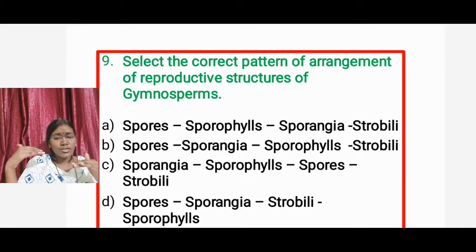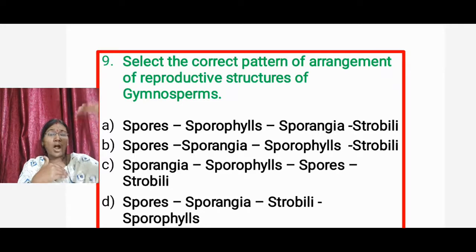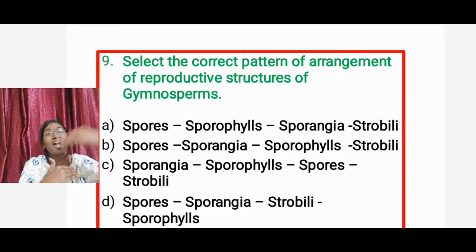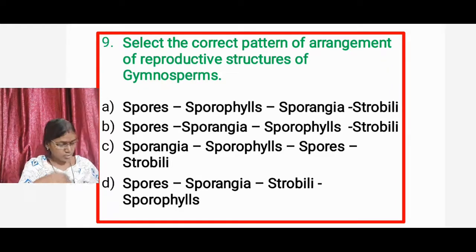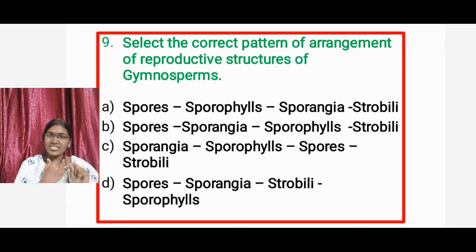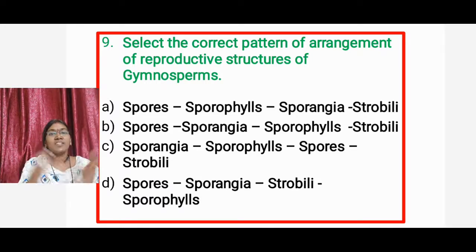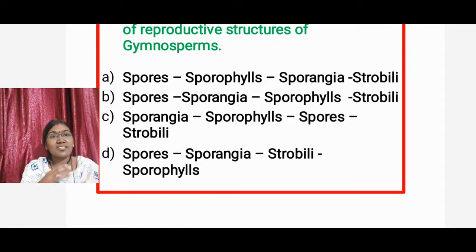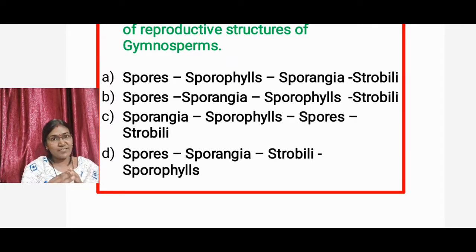The answer is arranged from the inner side to the outer side. Which part is on the inner side? That is the spores. Spores are produced in sac-like structures, the sporangia. These sporangia are present on leaf-like structures bearing the spores, the sporophylls. These sporophylls fuse together and form a flower-like structure, the strobili.